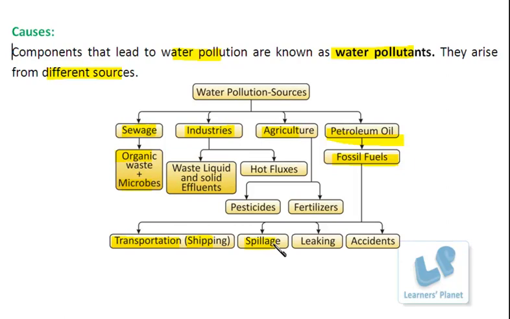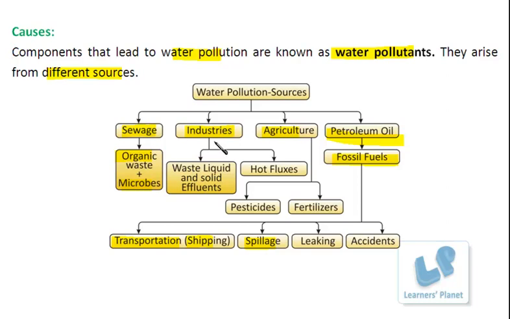Then there is spillage. Due to various reasons, the fuel can get spilled over the surface of the water and affect the life of the organisms. Then there are leaks and accidents. By any means, these oil particles can be added to the water resources, or the modified forms released as waste gas from shipping or similar processes add to the water pollution.